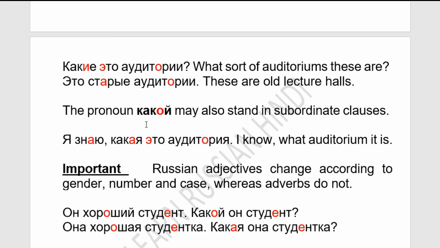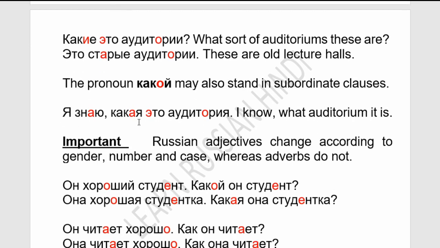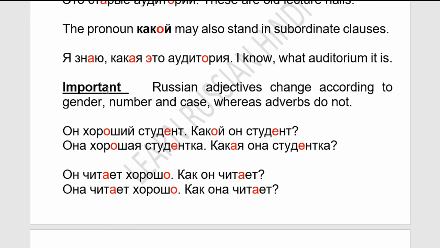The pronoun какой may also stand in a subordinate clause. What is a subordinate clause? See, я знаю is the main clause. Я знаю, какая это аудитория. This is the subordinate clause. I know what auditorium it is. So remember this.